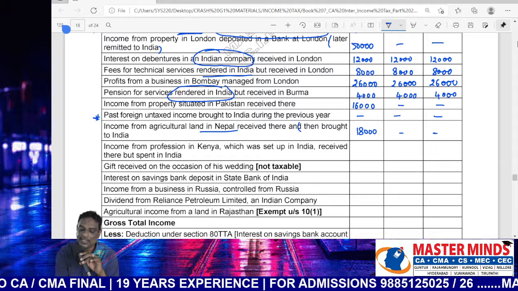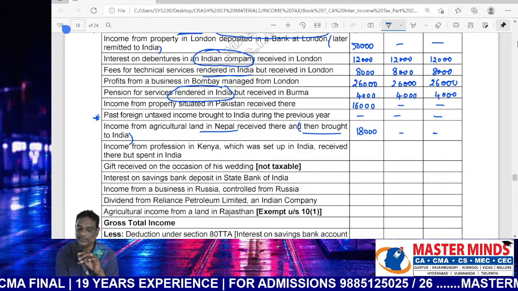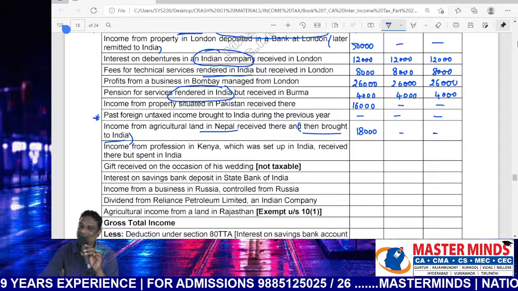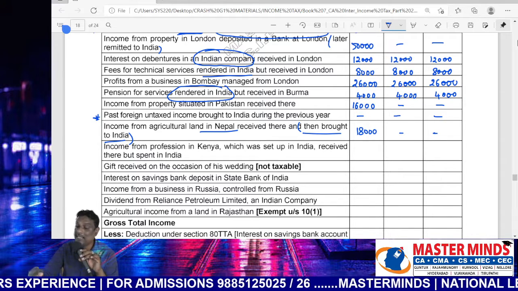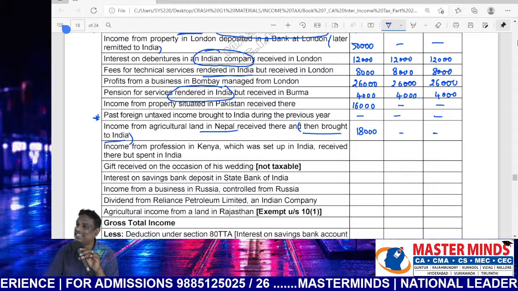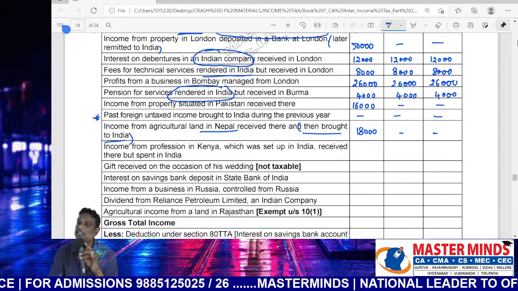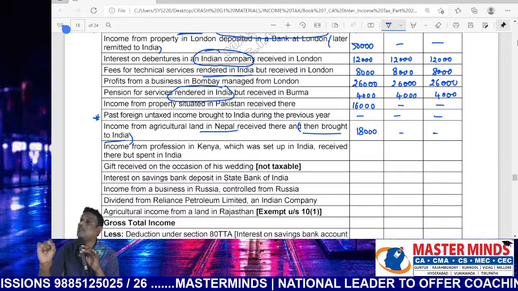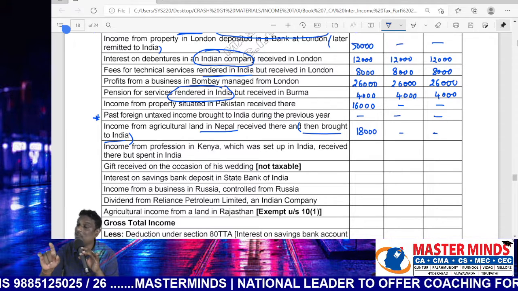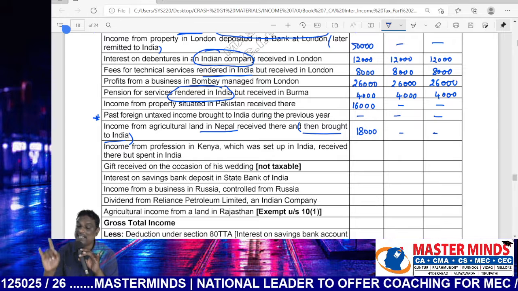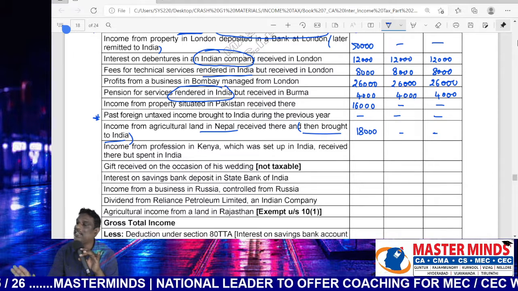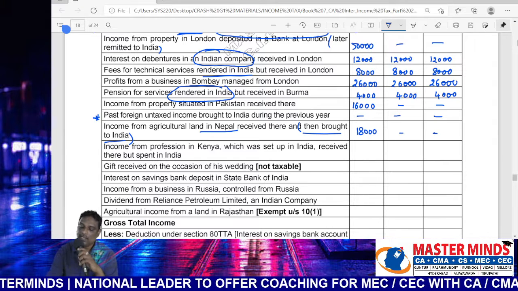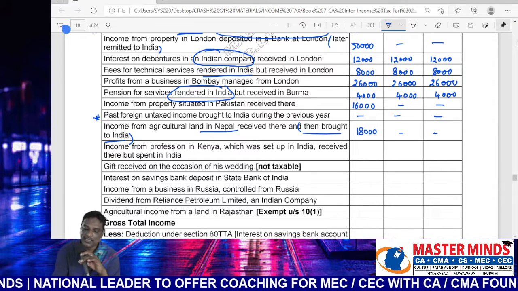If it is foreign income, if it is past year's income, then not taxable in all cases. But this income is not related to past years, only current year income. Both earnings and receipts are located outside India. So even if the amount is immediately remitted to India, remittance is irrelevant. Only concentrate blindly on place of accrual and place of receipt. That's it. This is an important point.